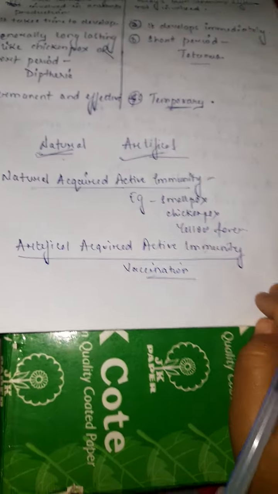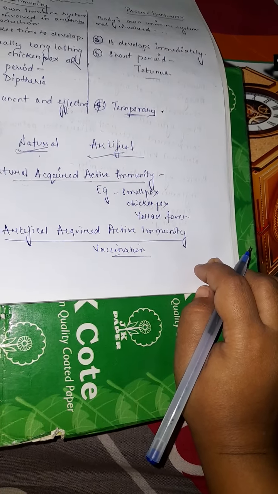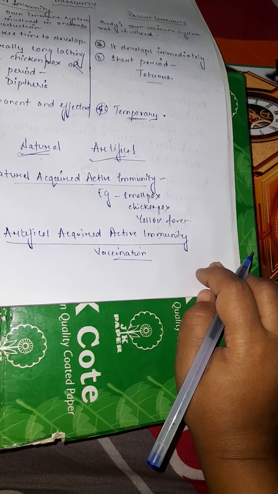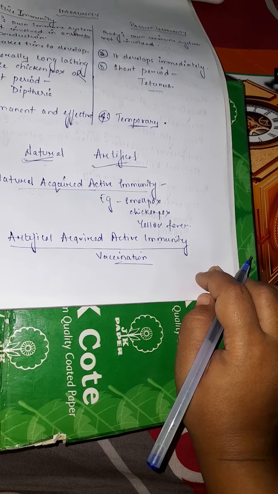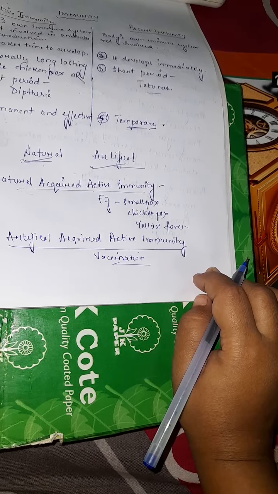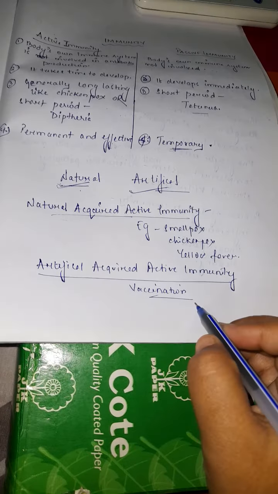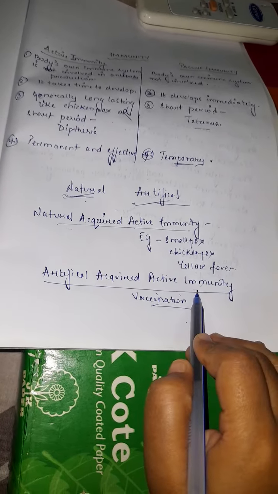In vaccination also the immune system is involved in the production of antibodies. In that, what happens is we get a weakened or inactivated antigen injected in our body, and in response to it antibodies are produced in the body. So vaccination is a type of artificially acquired active immunity.